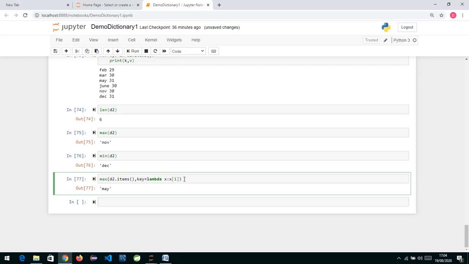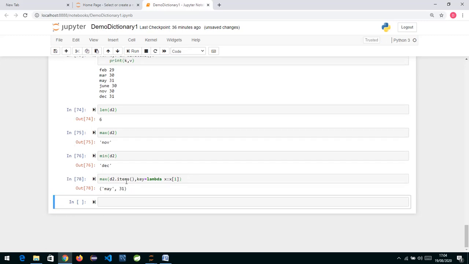If I want to see everything, the key along with the value, it is now showing me the maximum according to the value property. So May is the month and the value is 31. This is basically my lambda function. Lambda is nothing but a small anonymous one-liner function. We have written one function which has got no name.